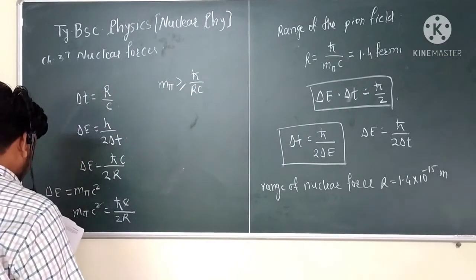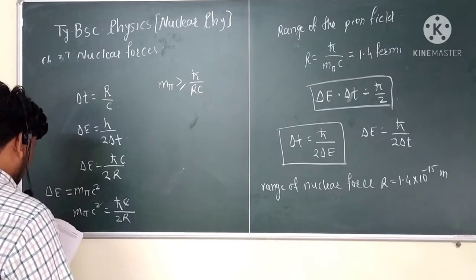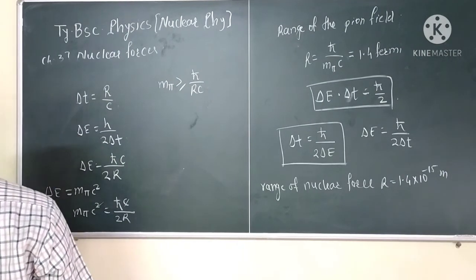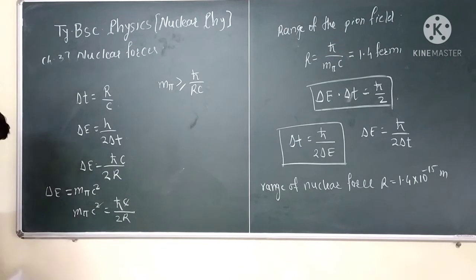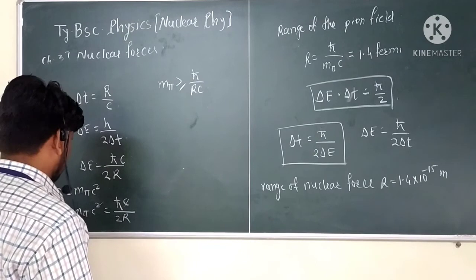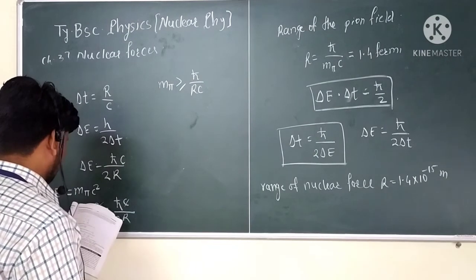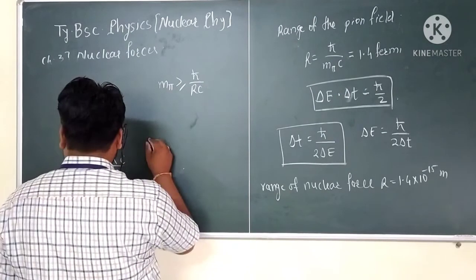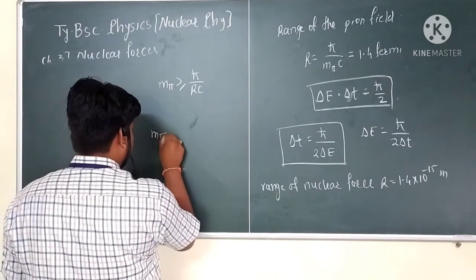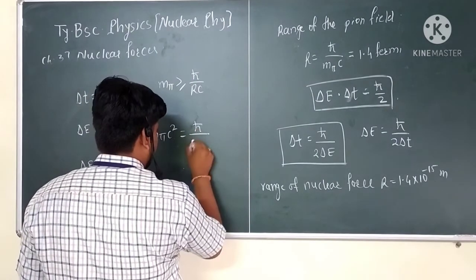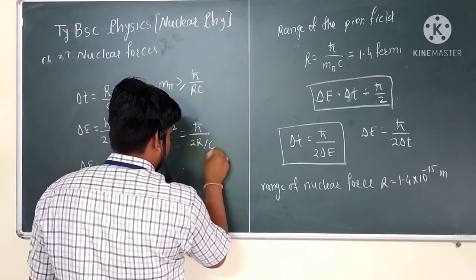So that is the estimated mass of the meson. And here, in terms of the electronic mass me, m pi c square is equal to h cross divided by twice R by c.